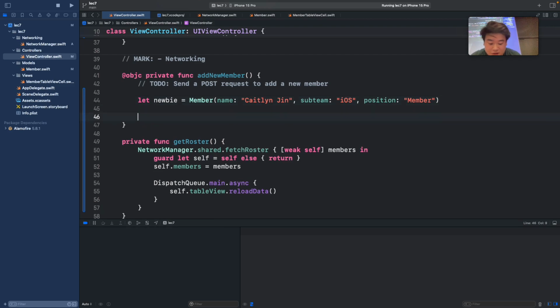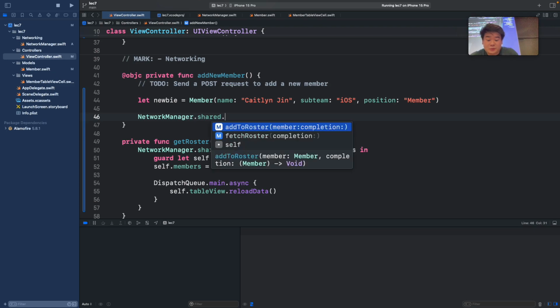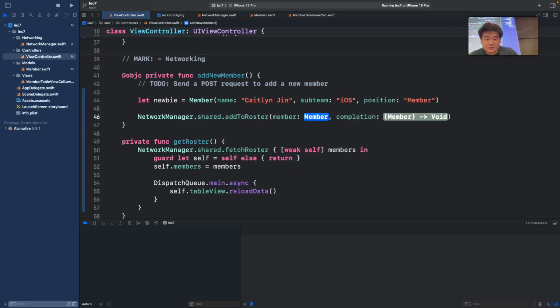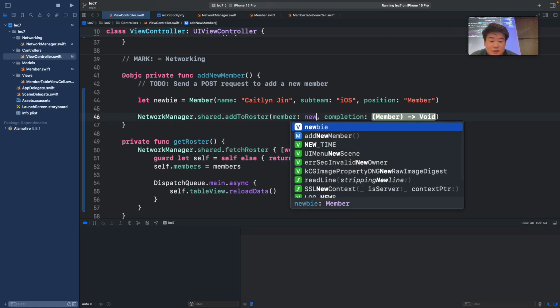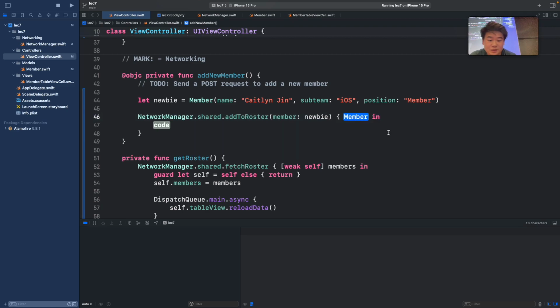So like before, we want to call our network manager and refer to the shared instance. And in this case, we want to actually add to the roster. You'll see we have this completion here already. So again, we want to add the newbie that we created. If you click enter here, again, just for practice, weak self, and then member, and then guard let self = self else return. We're going to go into more detail on why we want to do this later, but just remember to always do this when you're using any sort of network manager.